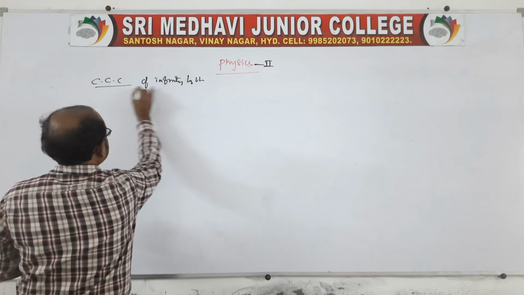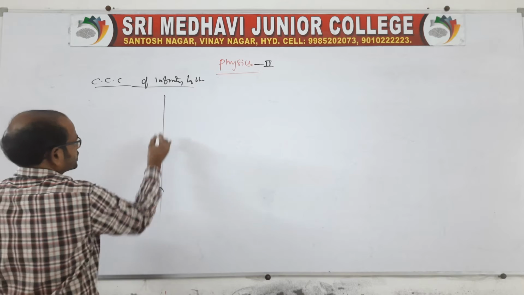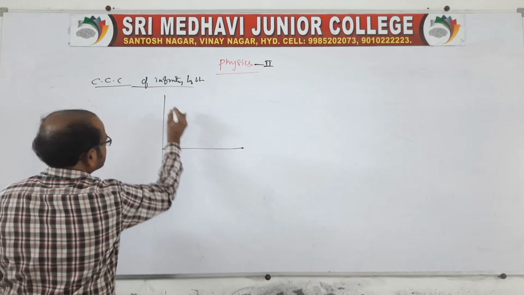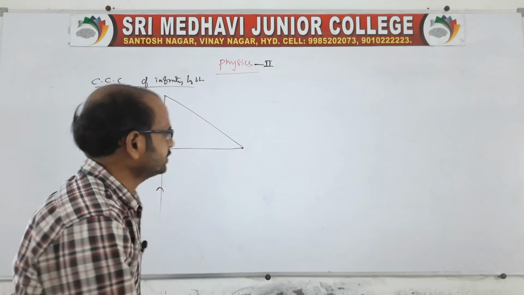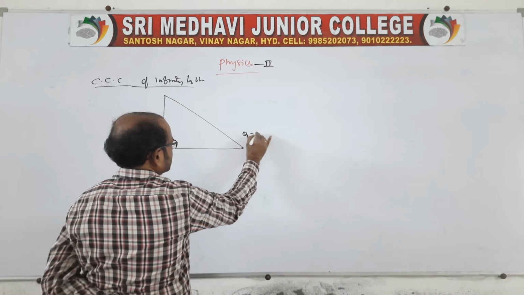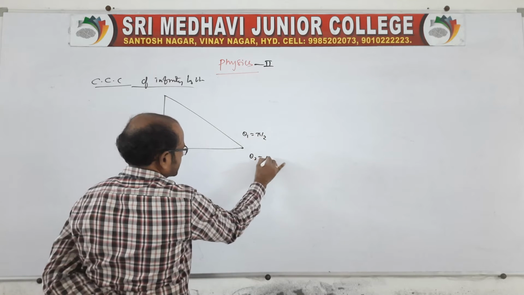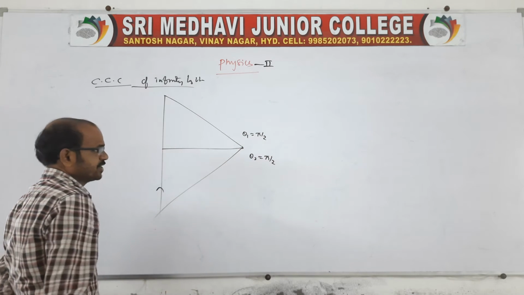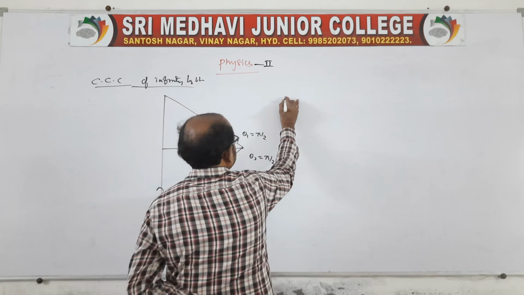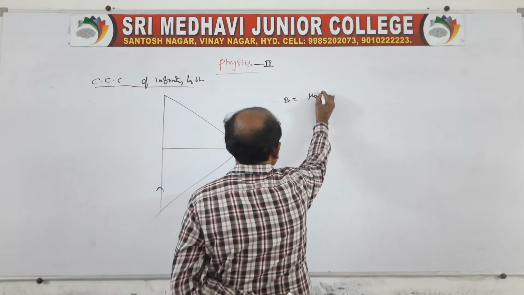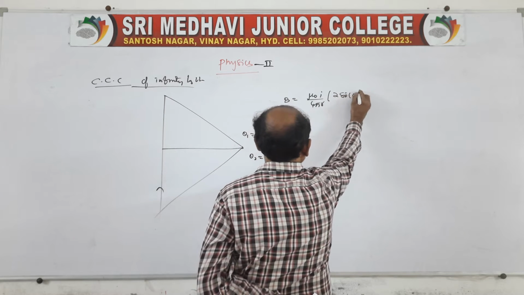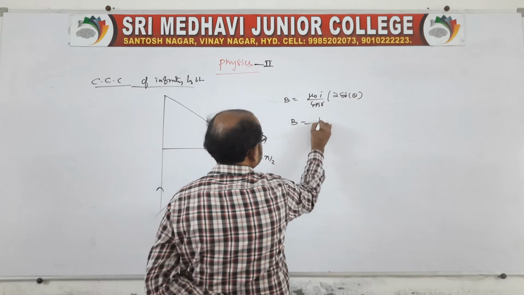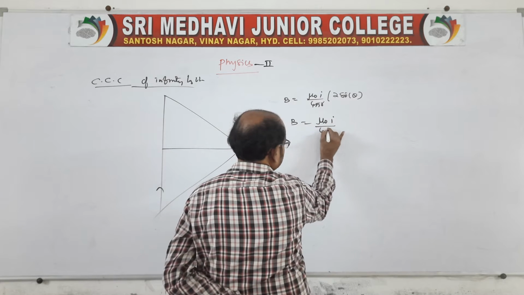If I take infinite length, it makes an angle of 90 degrees at the ends. That means theta 1 is pi by 2, and theta 2 also is pi by 2 when the ends are infinite. So B is equal to mu naught I by 4 pi r into 2 sine theta, and with theta given, it is mu naught I by 4 pi r.